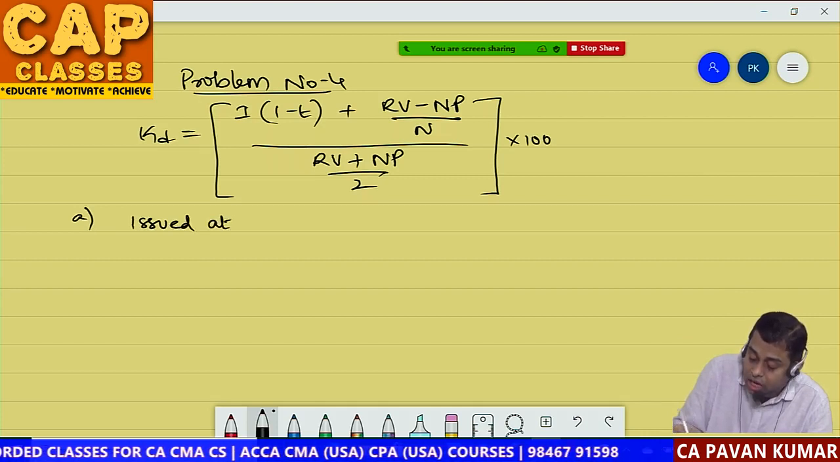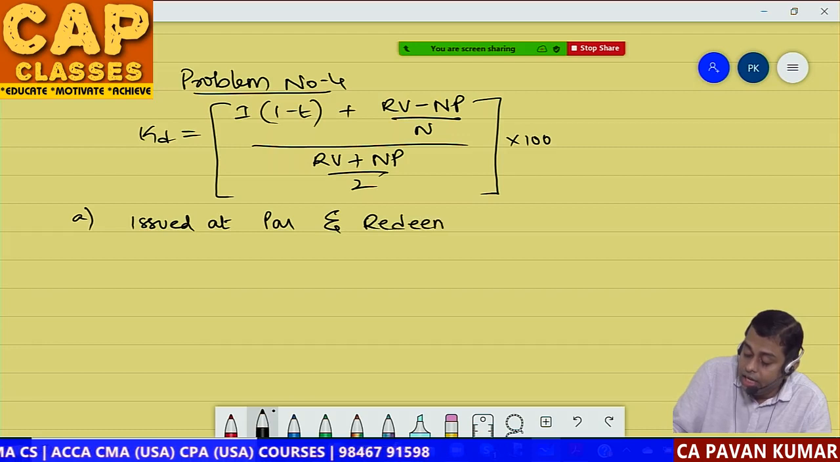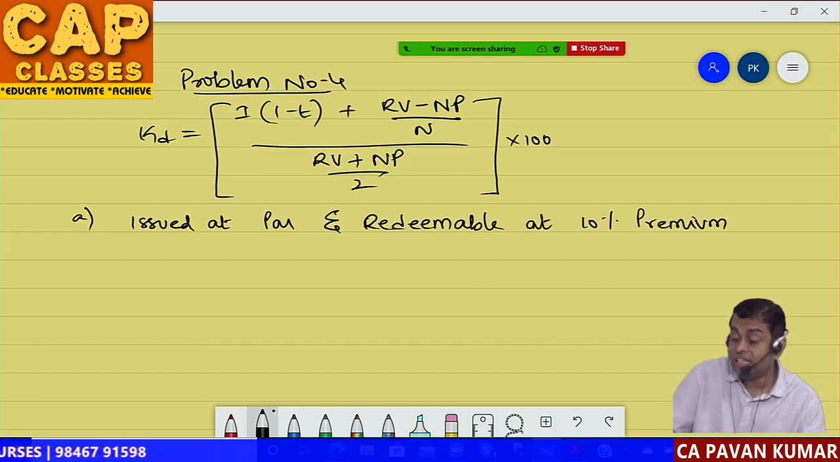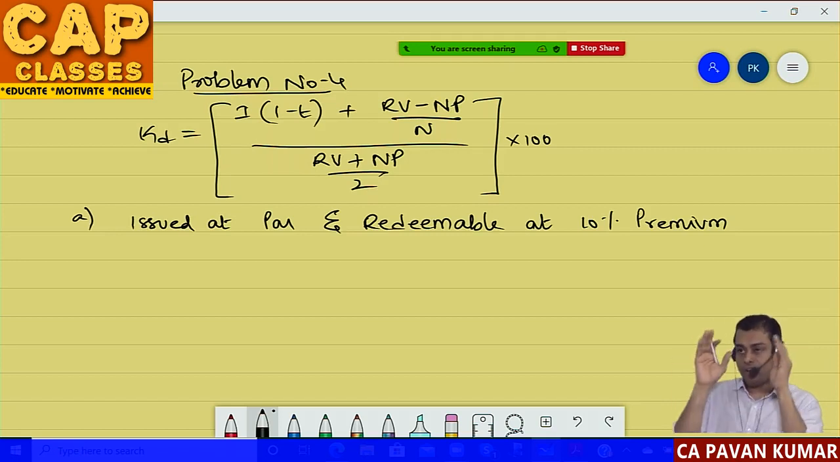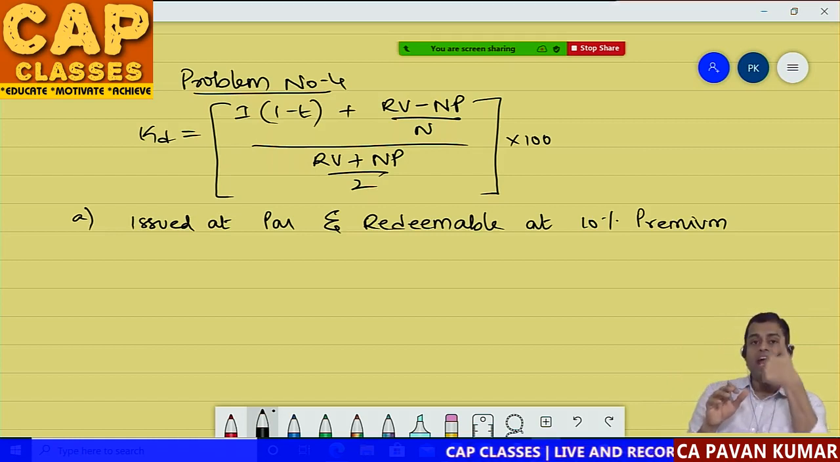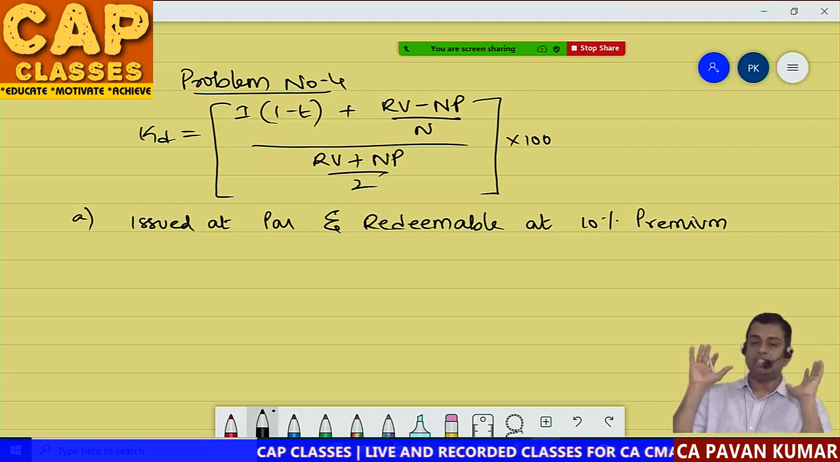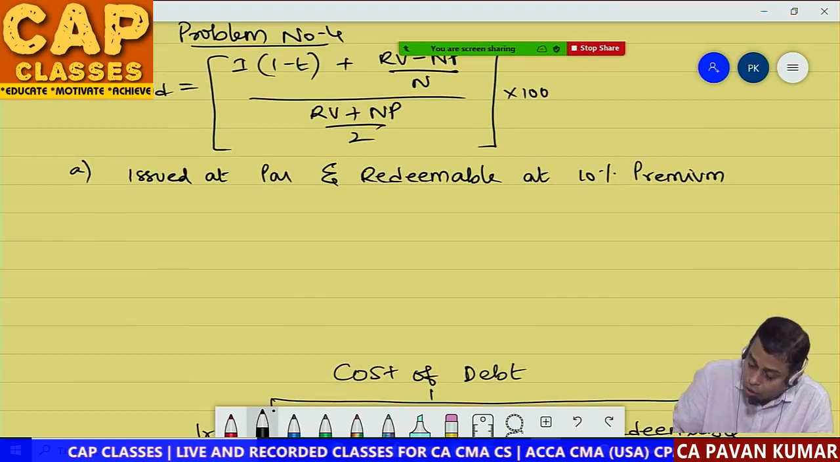So situation A. Debentures issued at par and redeemable at 10% premium. So remember one thing: in all the cases, they are redeemable at 10% premium only. In all the three cases, if you read the question carefully, in all the three situations, redeemable at 10% premium only. Issued at par, at 10% premium, at 10% discount, but redemption always 10% premium. That is what the question is.